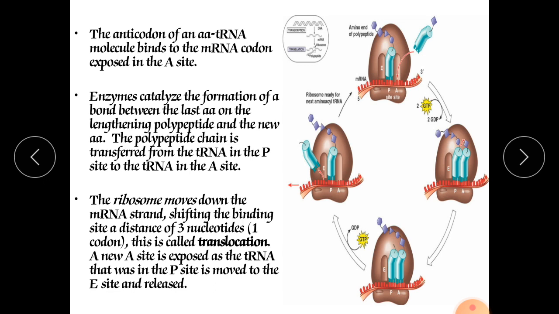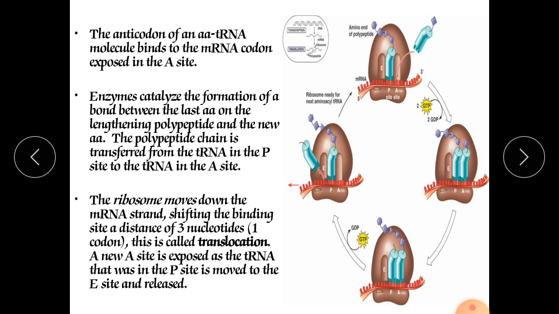Now, the anticodon of an amino acid tRNA molecule binds to the mRNA codon exposed in the A site. So this is the newly formed charged amino acid containing transfer RNA. Now it binds here at the A site, the acceptor site. By consuming 2 GTP, converting into 2 GDP, it will bind here.